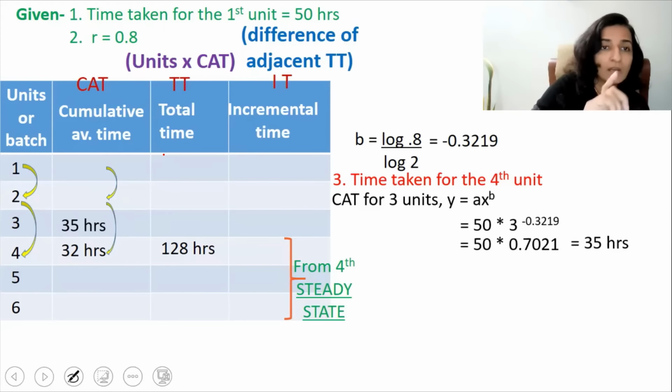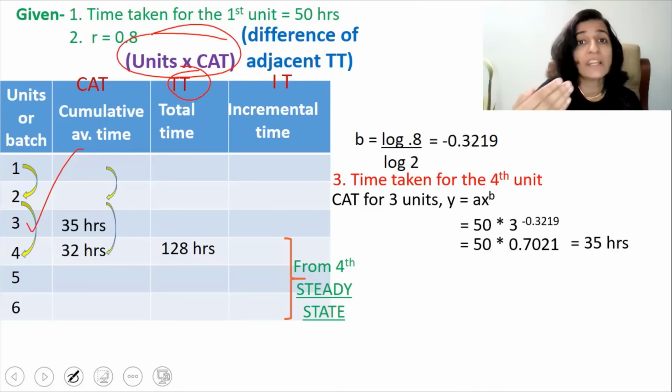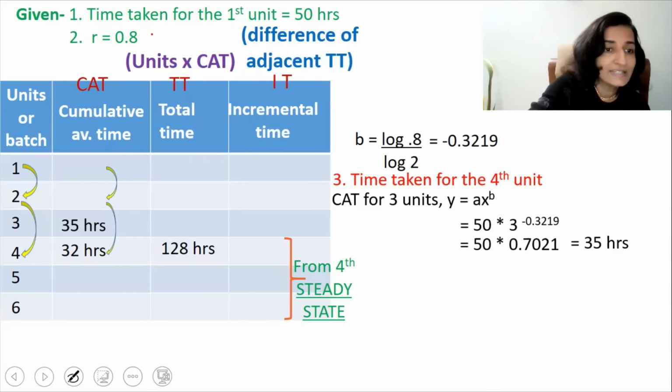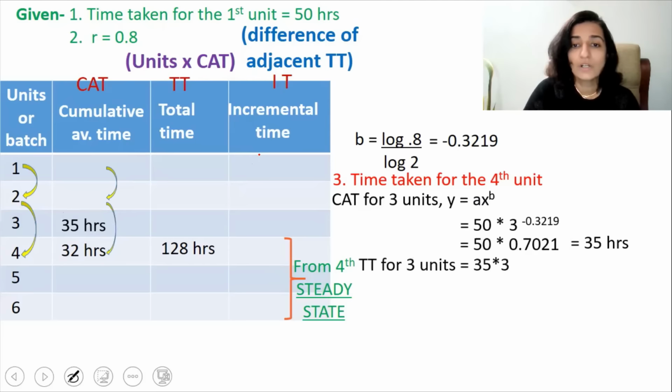Let's fill that up. Now, what is the total time for 3 units? Total time is always the units multiplied by the cumulative average time. So it is 35 multiplied by 3. You get the total time of 3 units. So we will write that total time for 3 units, it's 35 multiplied by 3, giving an answer of 105 hours.